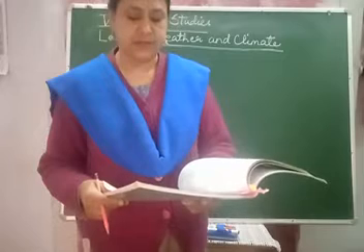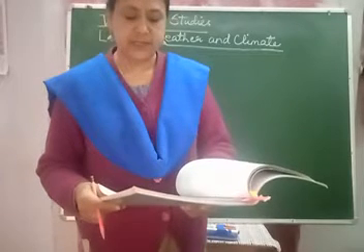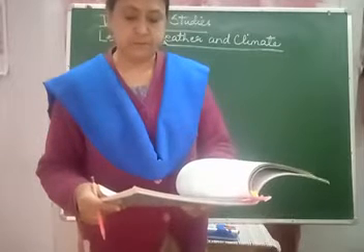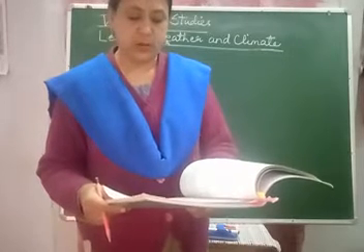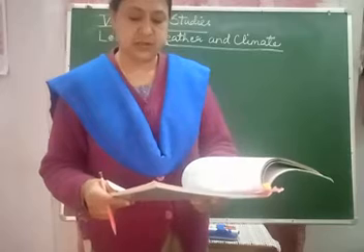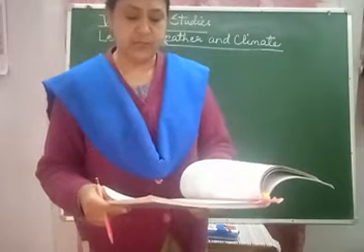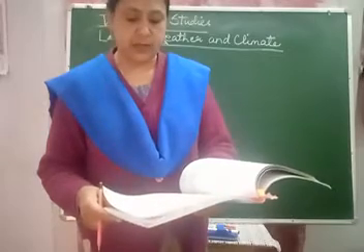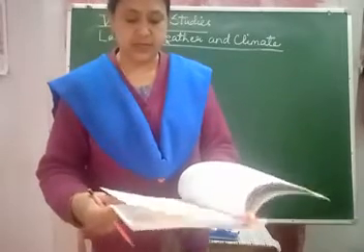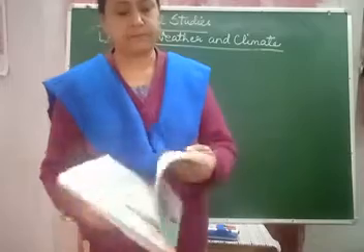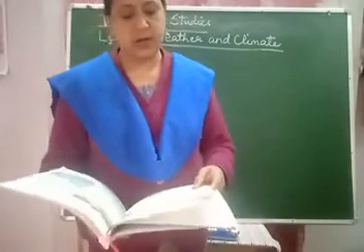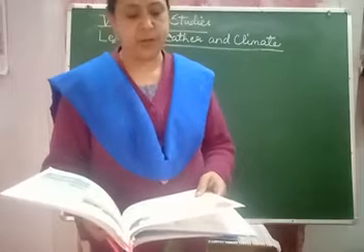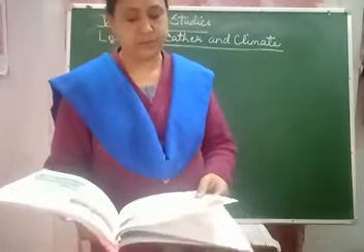Latitude, distance from the equator. Places near the equator are hotter than places far from the equator. Do you know the reason? Look at the figure. It shows that the sun rays are falling vertically over the equator. They are spread over a small area. In the polar region, the sun rays are slanting. They are spread on a large area. Hence, places near the equator receive more heat and are hotter.